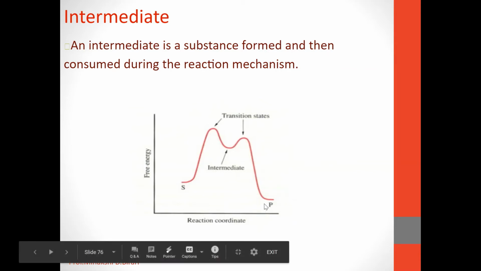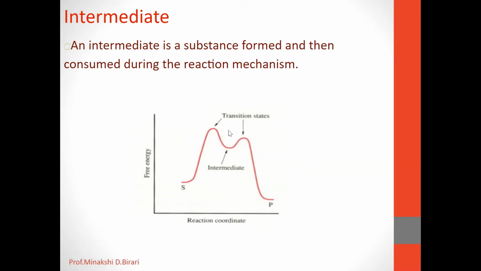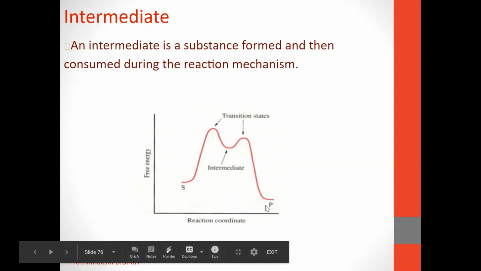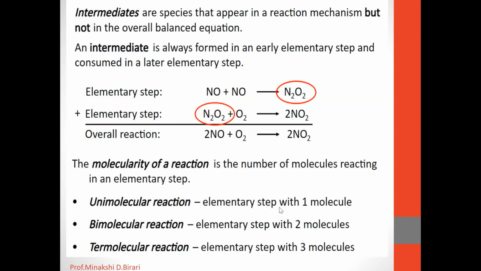That is, an intermediate is a substance which is formed and then consumed during the reaction mechanism to form the final product. Intermediates are the species that appear in a reaction mechanism but not in the overall balanced equation.